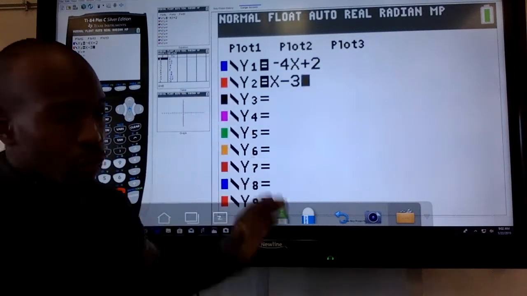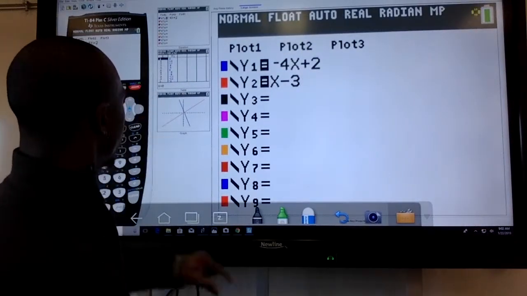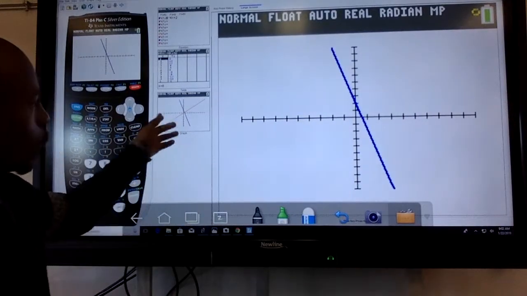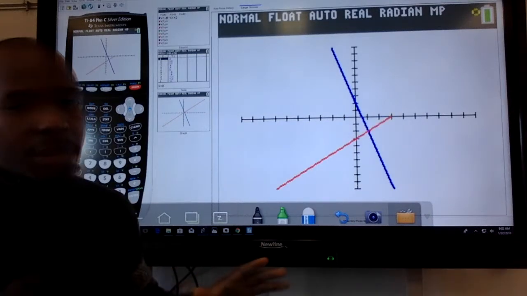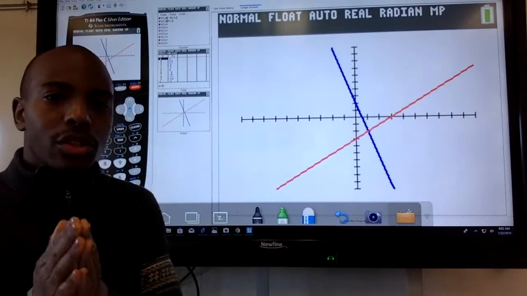So now that you have both of your equations in, awesome. Go graph them. See what it looks like when you graph them. When you hit the graph button, you should see that they form two lines. Now, mine is similar to the colors I just used. Yours will probably just be black and white, and that's okay. Your goal is to still find the intersection, all right?